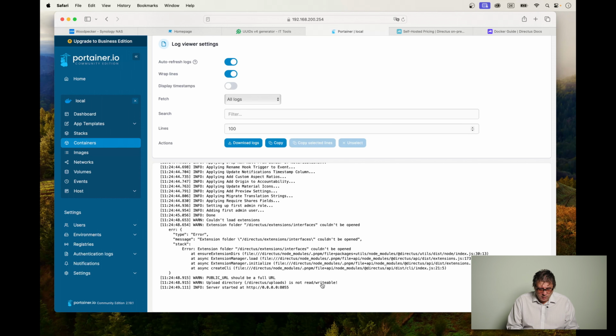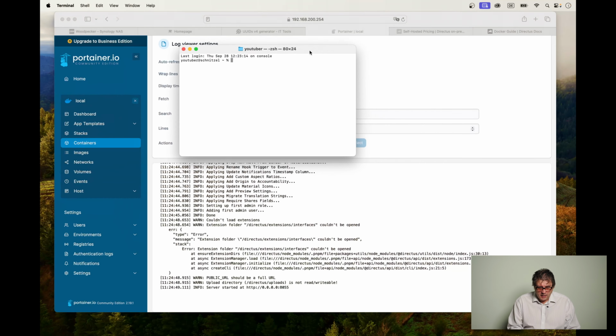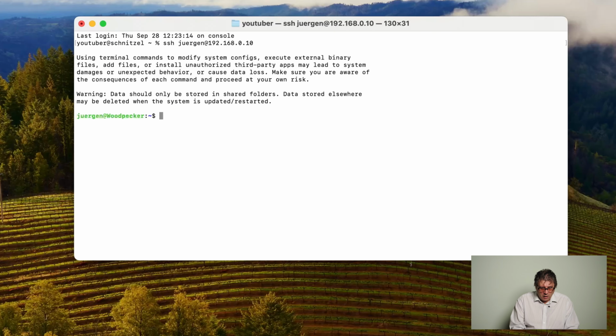So what we have to do is open a command line like this, and now we have to log on to our Synology. And now I'm switching over to my shared folder Docker and Directus.